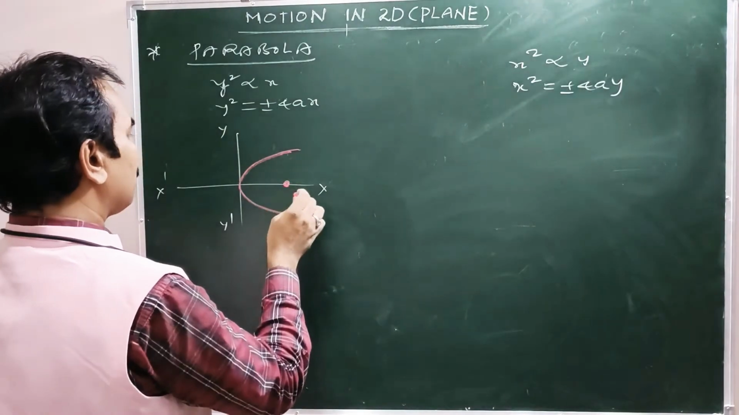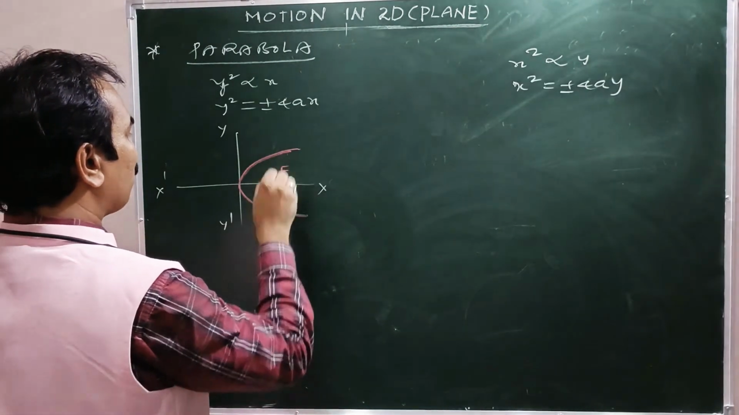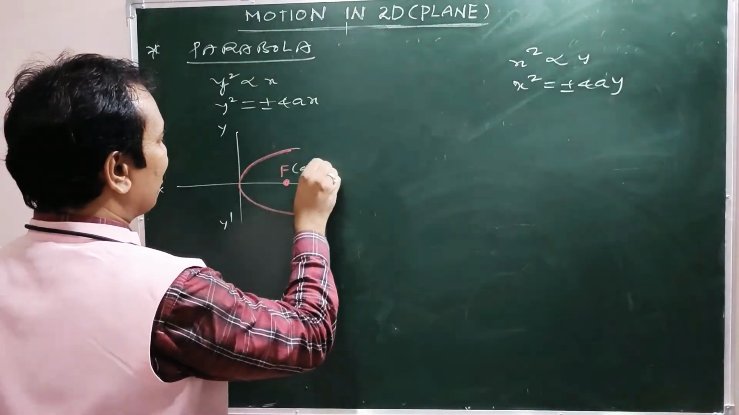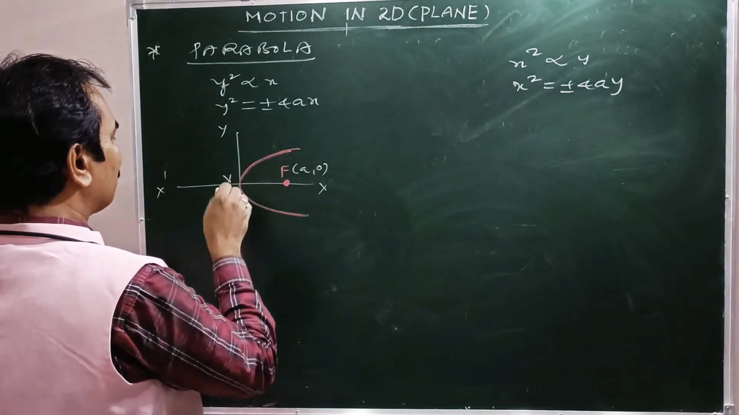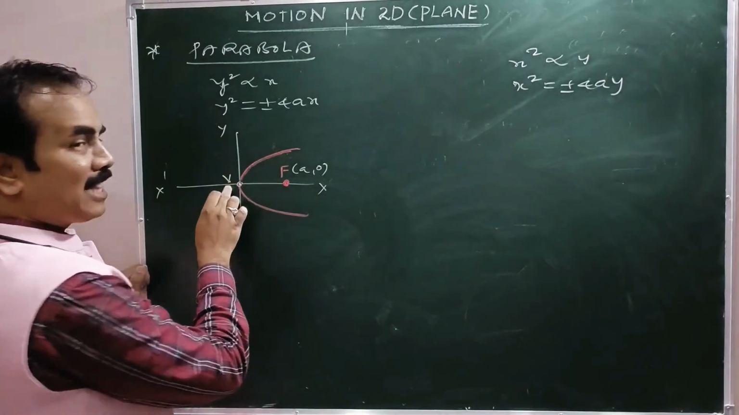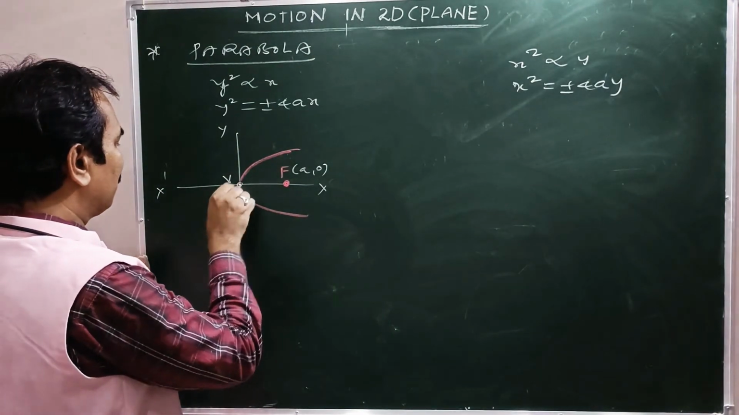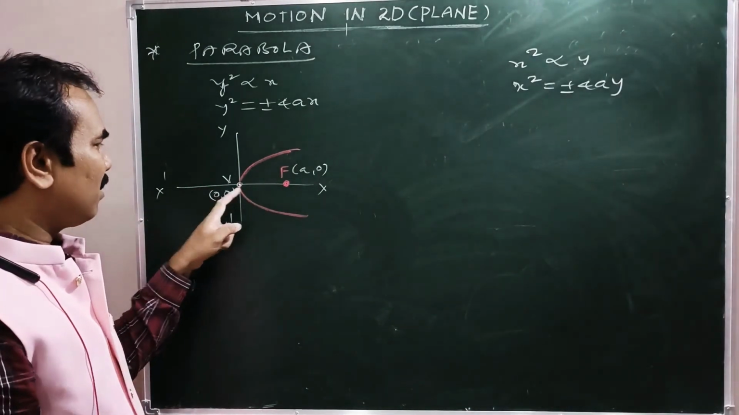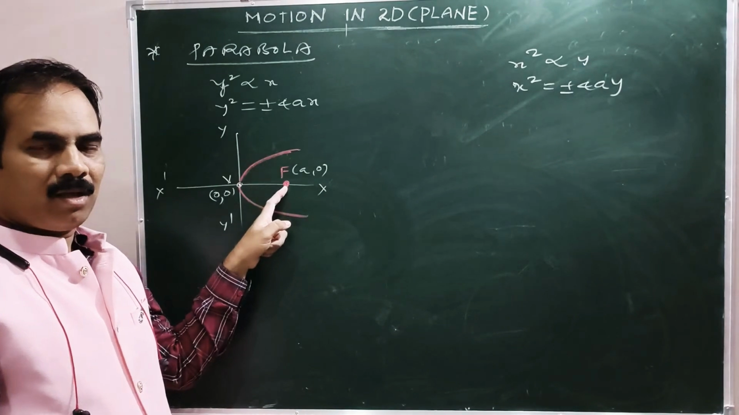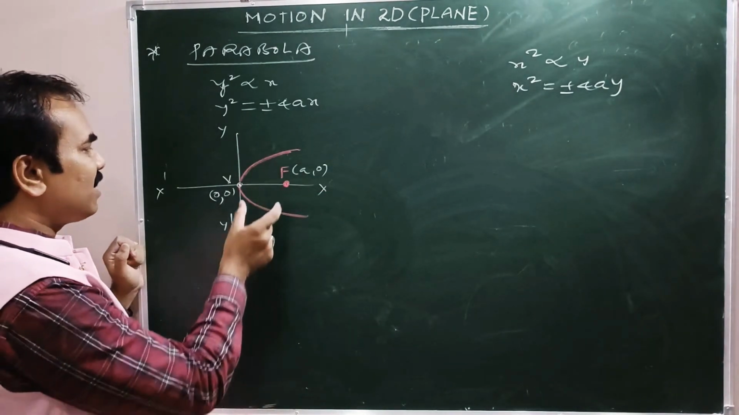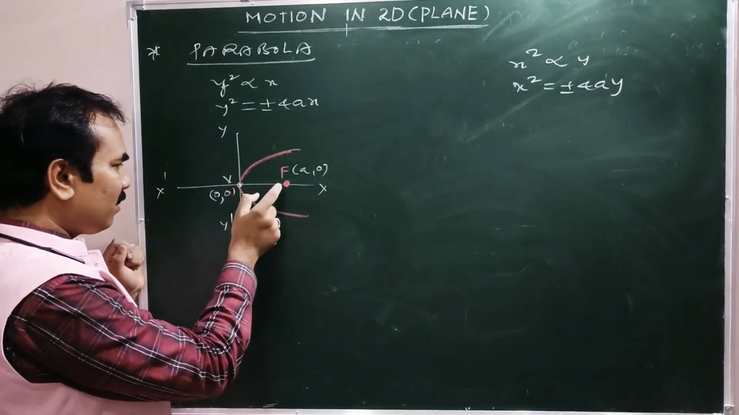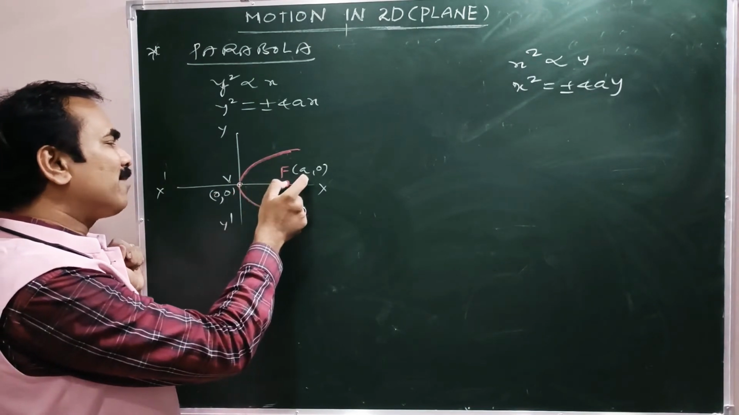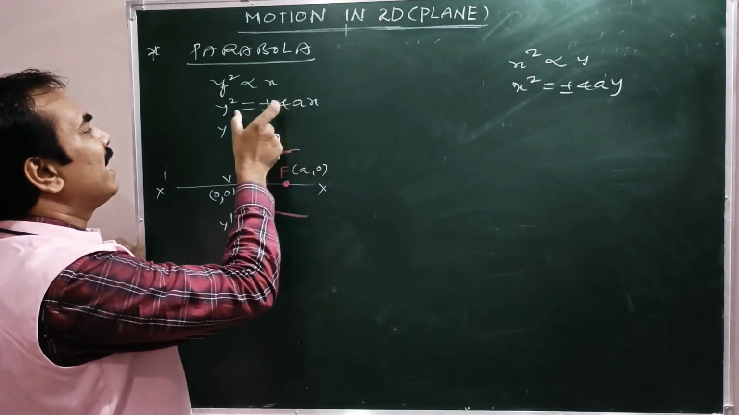Here it is focus. It is focus with coordinate a comma 0. Here it is vertex, which is nothing but origin 0, 0. V stands for vertex to be taken as origin. Here the focus has coordinates a comma 0. A is nothing but the distance between V and F. The distance between vertex and focus is nothing but A. So that's what A is in the expression, right?